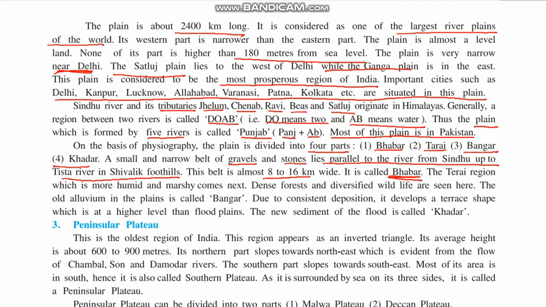Babar is basically a belt of stone near the river. Usually the stones are round and they are known as pebbles. So Babar is the stone belt near the river. The Tarai region, which is most humid and marshy, comes next. Dense forest and diversified wildlife is seen here. Tarai is basically the marshy area or wetlands near the foothills, and a lot of wildlife is found here.